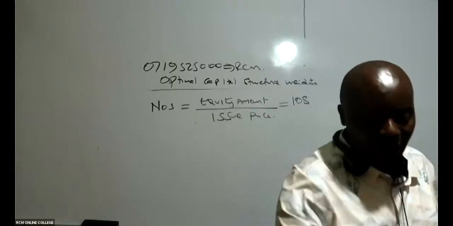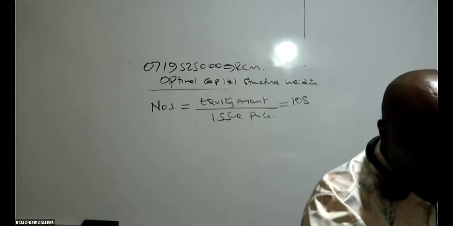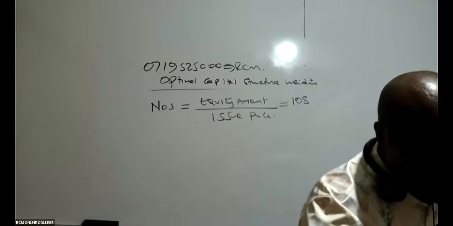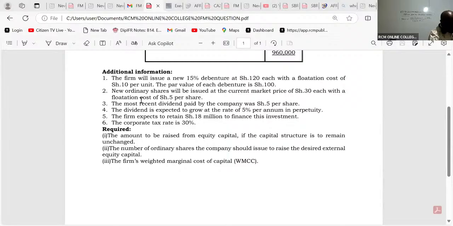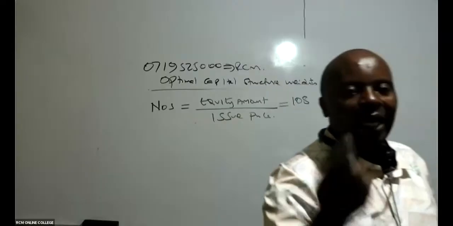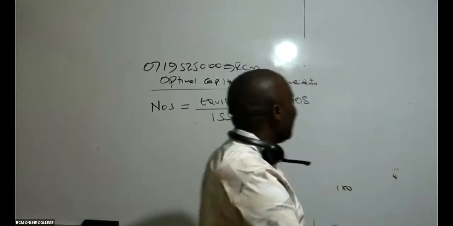The firm expects to retain 18 million to finance this investment. To finance this investment, we shall retain from our profits, 18.